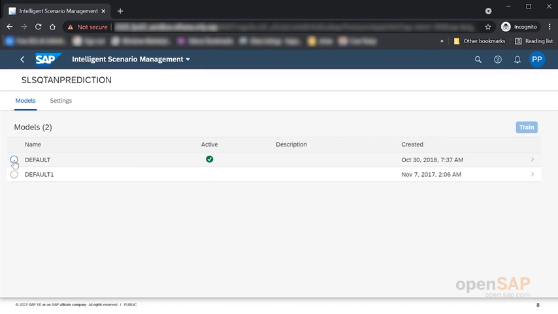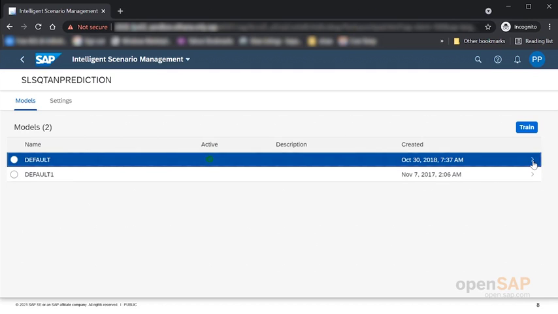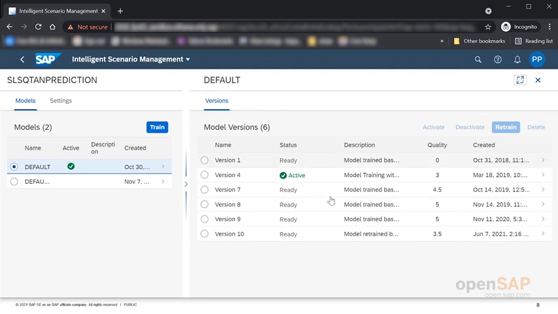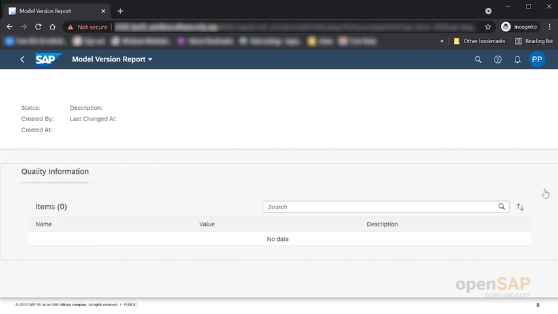You will notice that by default, there is one scenario which is one model which is already created. If I hit the train button, I'll create another model, but let me take the default model. And here I have different versions. I can pick and choose which version I want to enable. Each version has some kind of a quality assignment around that. Let me quickly see. I wanted to change it to this particular model because the quality is a bit better.